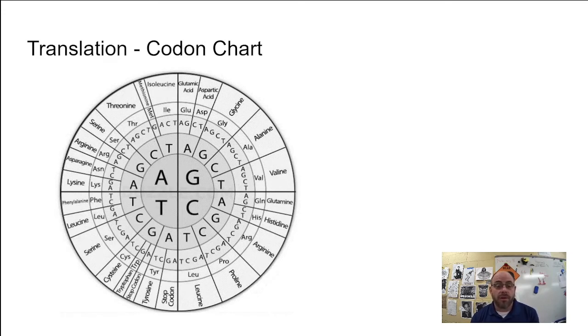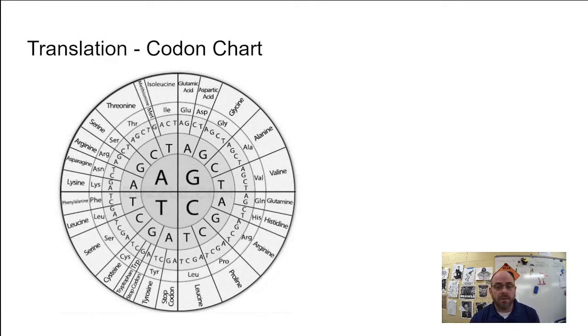So if there are start codons, what else is there? Well, there's stop codons also. Let's find them. Here's a couple down here, and there's another one right next to it. There's 3 stop codons, and they don't code for an amino acid. 61 code for an amino acid, 3 code for a stop codon, and what do you suppose the stop codon means? One guess. It means stop. This is the end of the gene. When you get to the stop codon, we're going to stop.